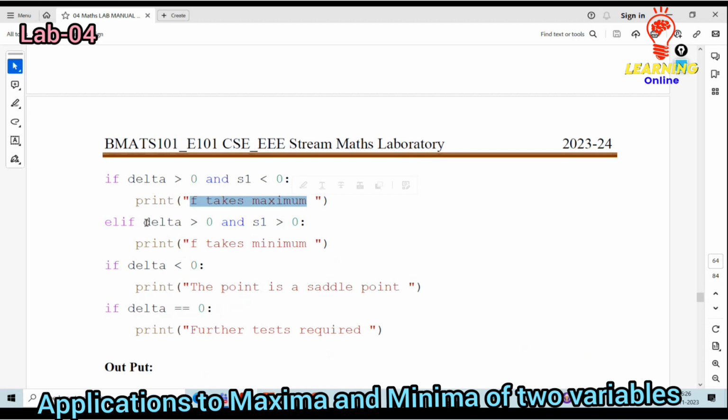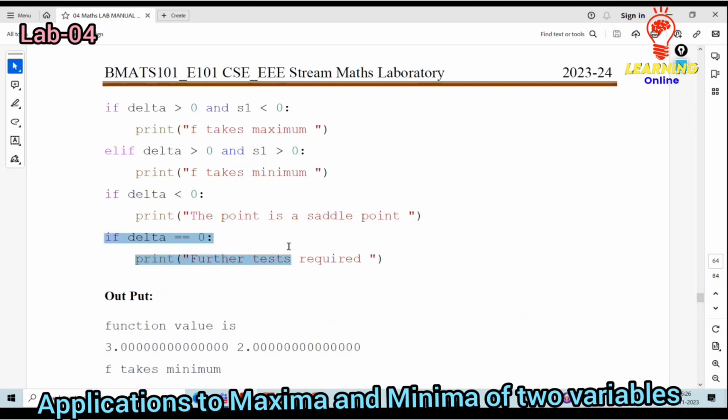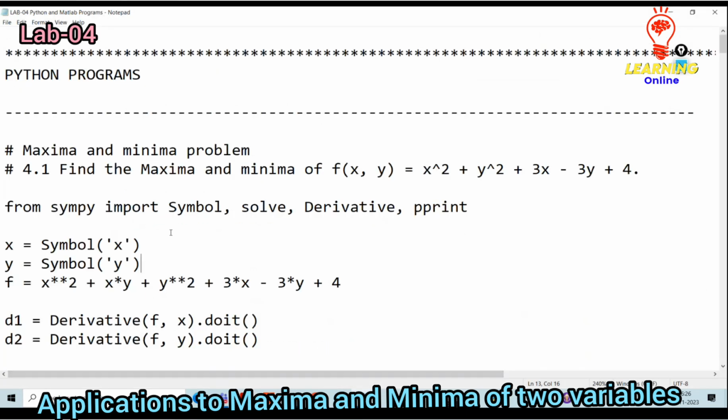Else if delta is greater than 0 and S1 is greater than 0, then the value is minimum. Then delta is less than 0, then obviously that itself is the saddle point. Then similar to that, delta is equal to 0, then a further test is required to carry. Okay, what I need to do? I need to take that code.